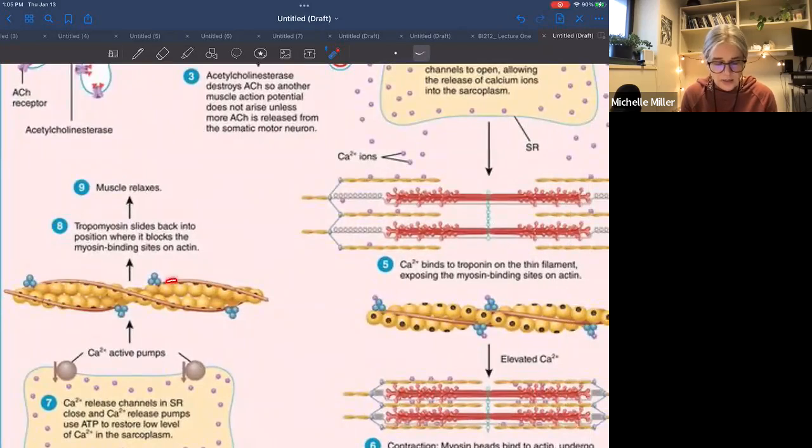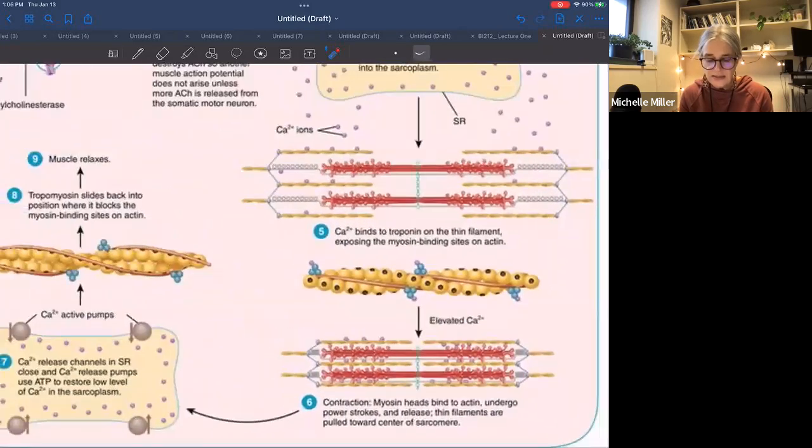This right here is your tropomyosin. Notice that it is covering these binding sites on the thin filament. This is troponin. This is what is going to bind the calcium ions. So the calcium ions are released here, and they bind to troponin, and the binding causes a change in the shape of the protein.